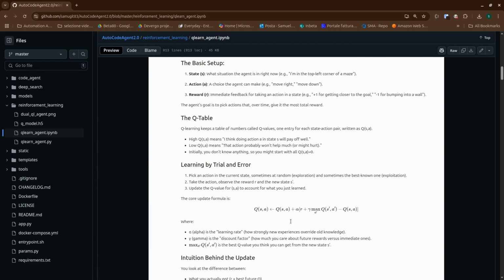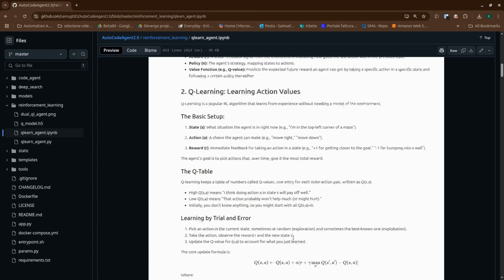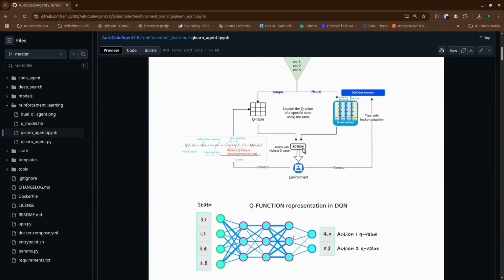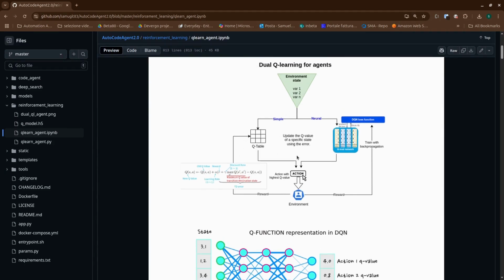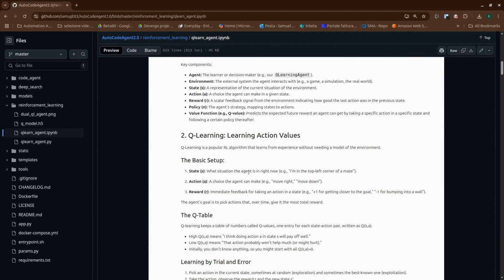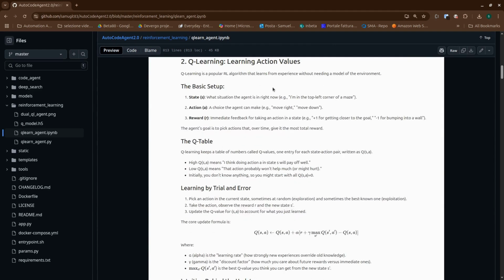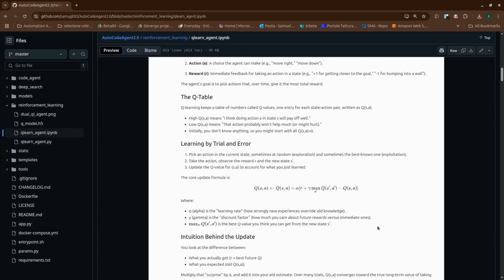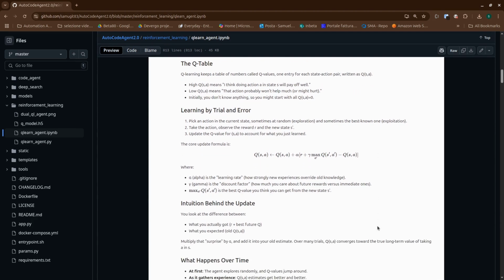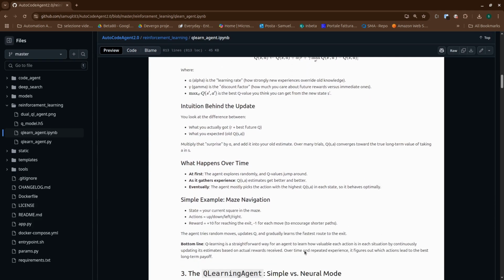Now, our Q-Learning agent is special because it supports two modes for handling these Q values. First, the simple mode, Tabular Q-Learning. This uses a straightforward dictionary, like a table, to store Q values for every state action pair it encounters. It's easy to understand and guaranteed to find the best policy if the number of states is small and manageable. Think of simple games or grid worlds. The downside? It doesn't scale. If you have too many states, the curse of dimensionality, the table becomes impossibly large, and it can't generalize to states it hasn't seen before.